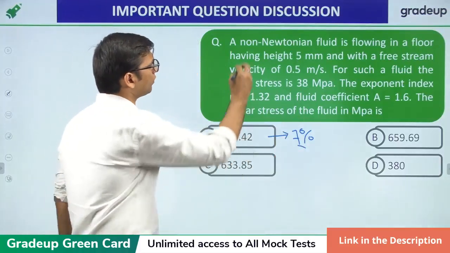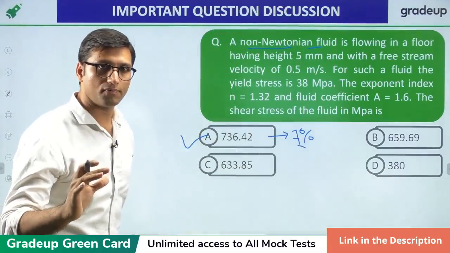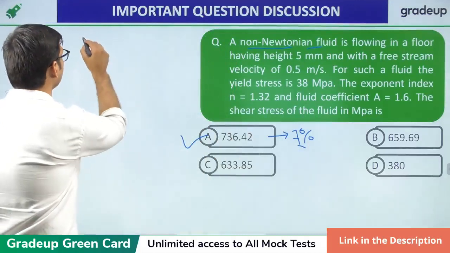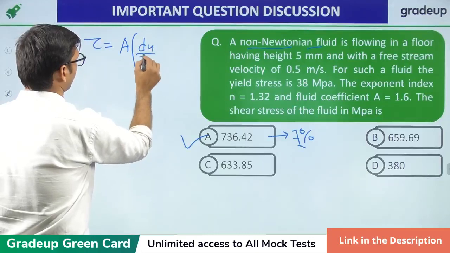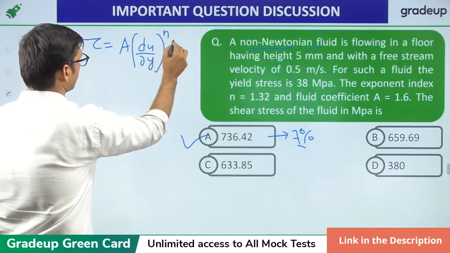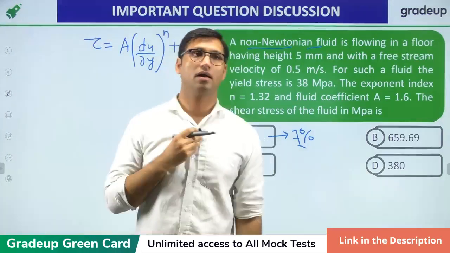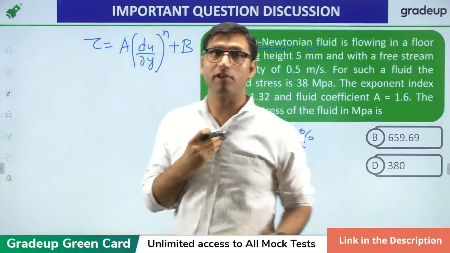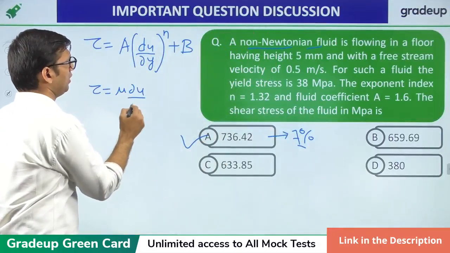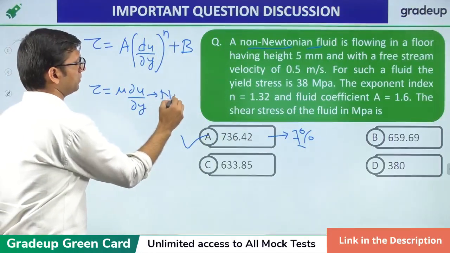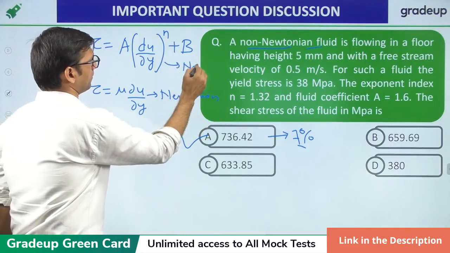This is a non-Newtonian fluid, and we know that for a non-Newtonian fluid, the equation is shear stress equal to A (du by dy) power n plus B. Normally we use such an equation for non-Newtonian fluid. For Newtonian fluid, the relation is simple: tau equal to mu of du by dy.